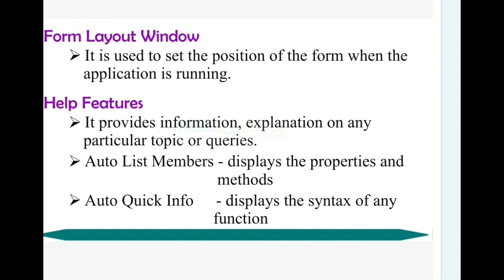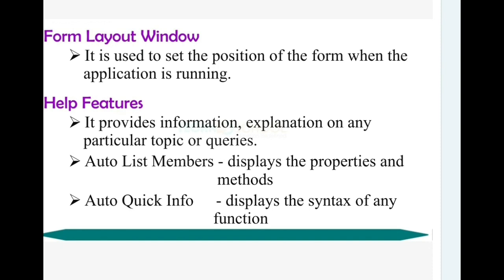The next thing we are seeing here is Auto List Members. It displays the properties and the methods, that is, functions. When you place a control and enter the name of the control, it will show the names of the corresponding functions related to that control.